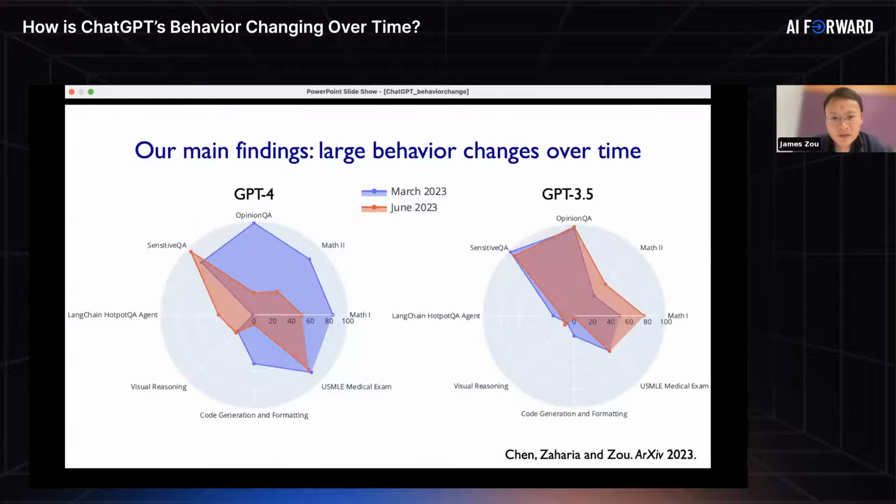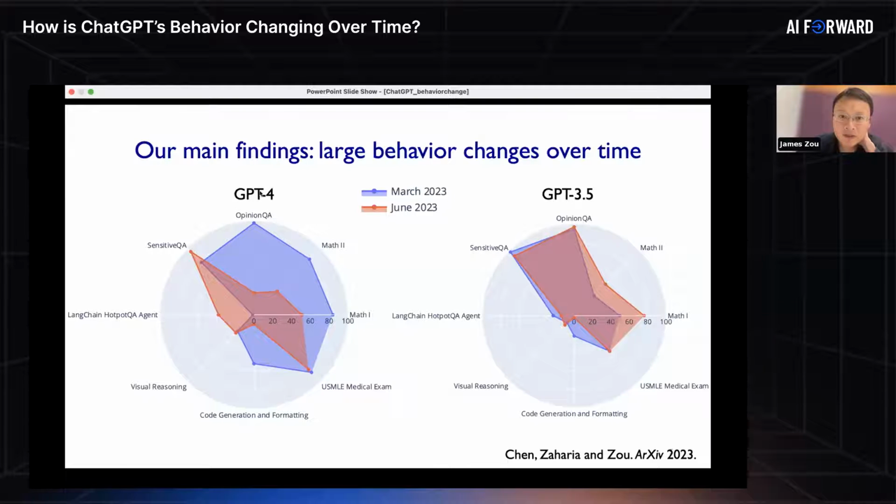So I'll tell you the main result first, but then we'll dive into the details and several case studies. Our main finding is that we found really substantial changes in the behavior of ChatGPT over time. To be more precise, we evaluated two different models: GPT-4, the latest model, and also GPT 3.5.